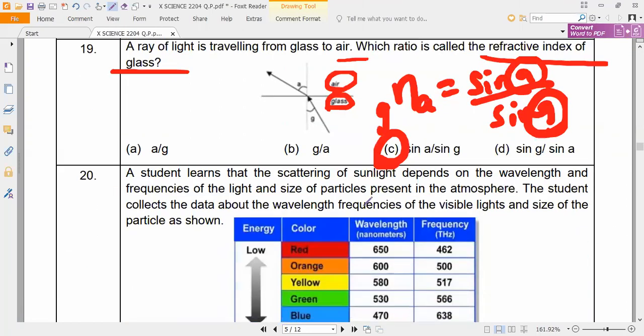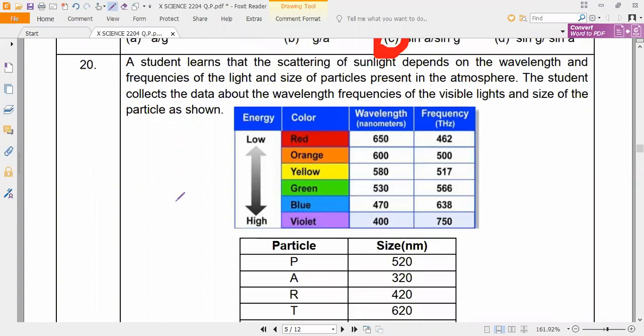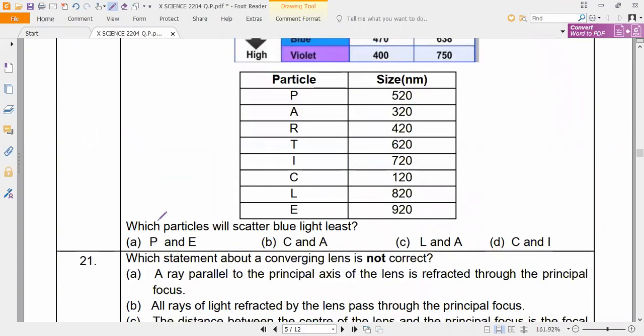Very good. Next. A student learns that the scattering of sunlight depends on the wavelength and the frequencies of the light and the size of particles present in the atmosphere. The student collects the data about the wavelength, frequencies of the visible light and the size of the particles as shown. So now, which particles will scatter blue light least? They are asking. We have already discussed this one. Least scattering means what? Big particle size. So you can check it.